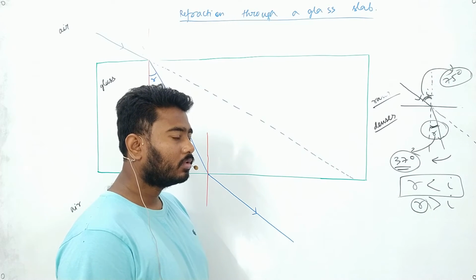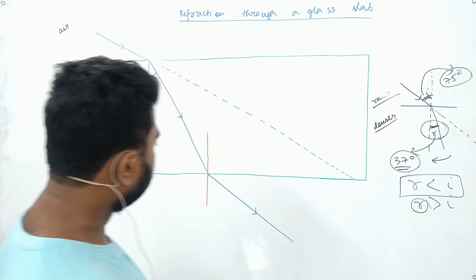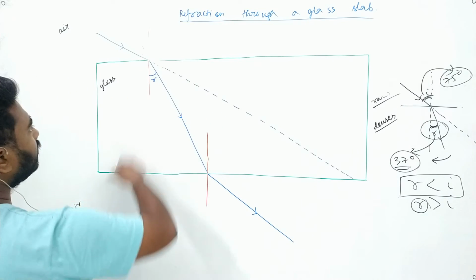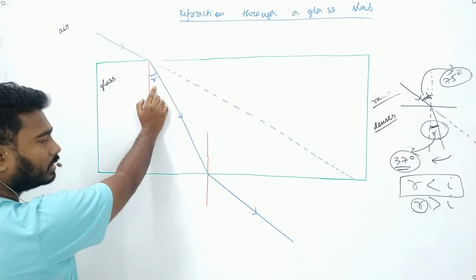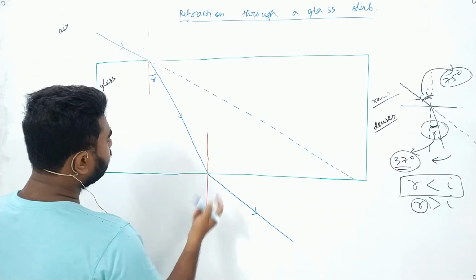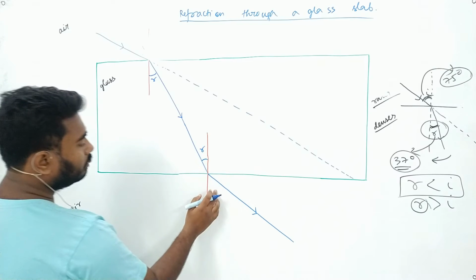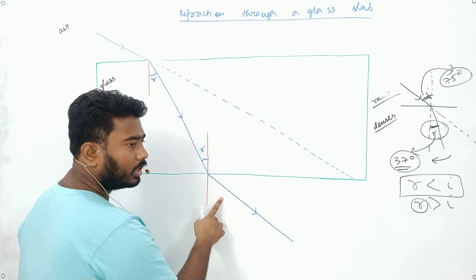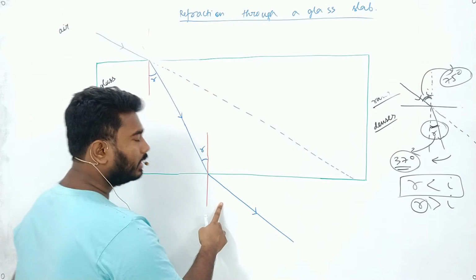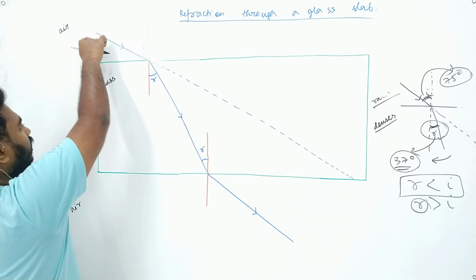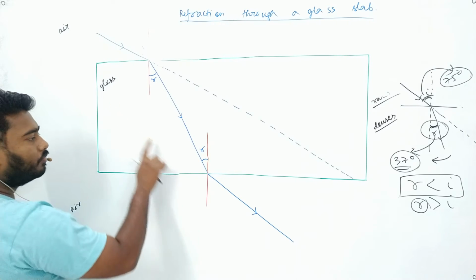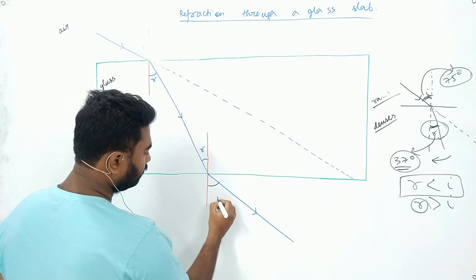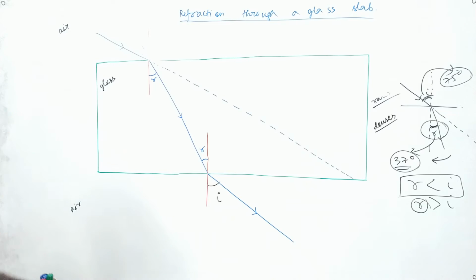Sir, that light which retraces its own path is called as the principle of reversibility of light. It tells us that light will trace back its own path. So in the rarer medium, if the angle is I, in the denser medium if the angle is R, then in the denser medium if the angle remains R, what will be the angle in the rarer medium? If it is I in air and R in glass, if it is R in glass, then what will be the angle in rarer medium? I. Okay, that is the principle of reversibility of light.